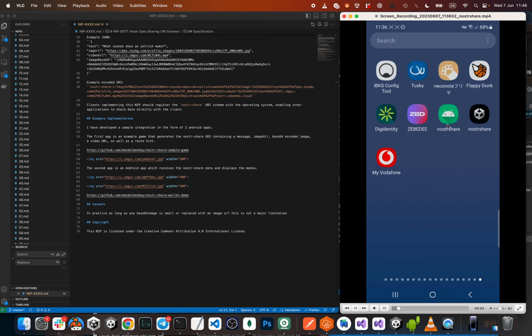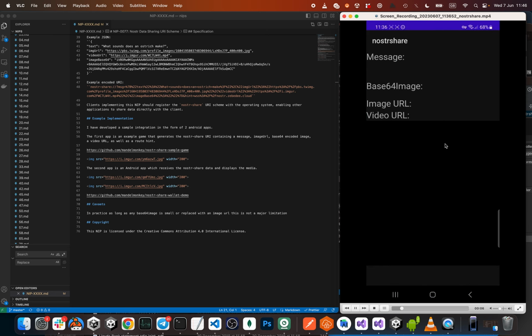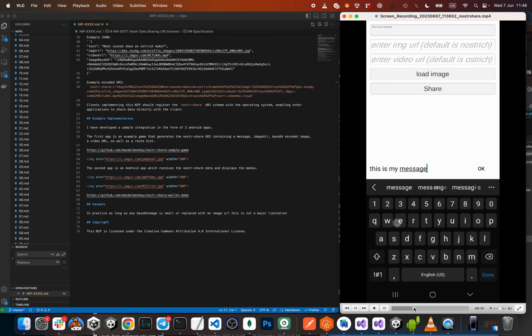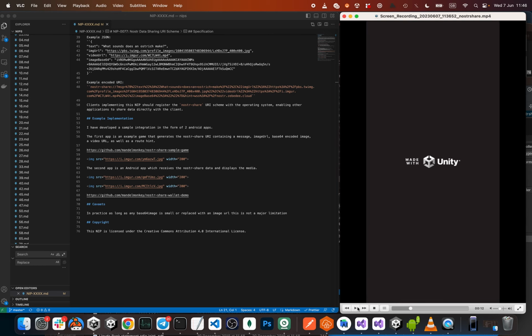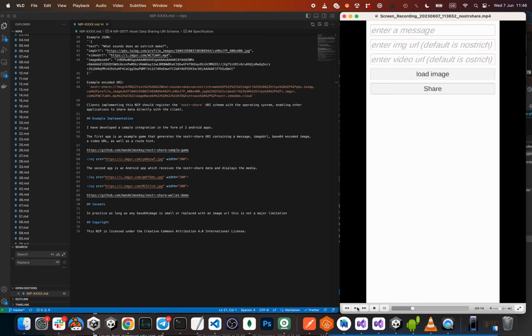So first I'm going to show the Android Nostr client. That's very simple. It's just a basic client. At the moment, it's got a space to show a message, a space to show the base64 image, a space to show the image and video URL. It's empty at the moment because nothing's been shared to it. And then I also have, there we go, here's the sample game. So it's not really a game, but it's made with a gaming engine. In this game, you can basically enter a message, enter an image URL, and enter a video URL.